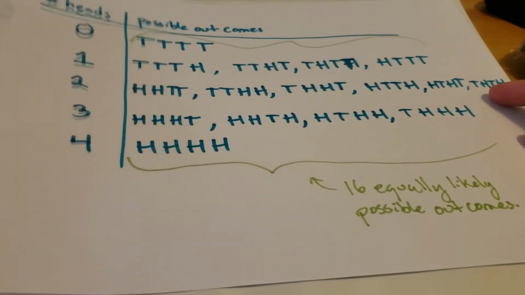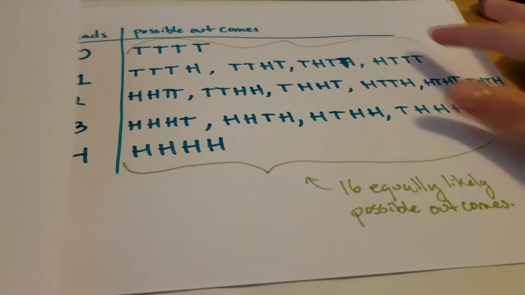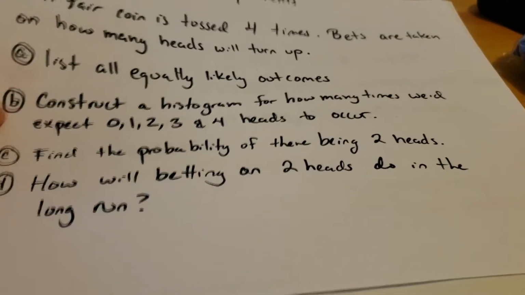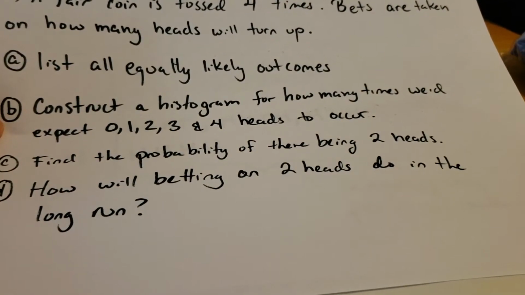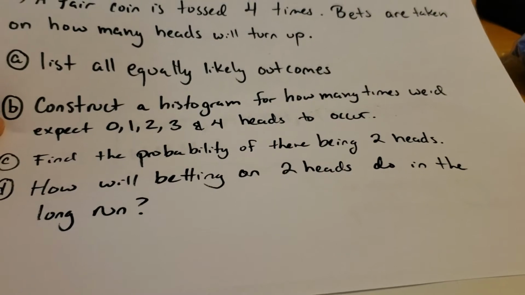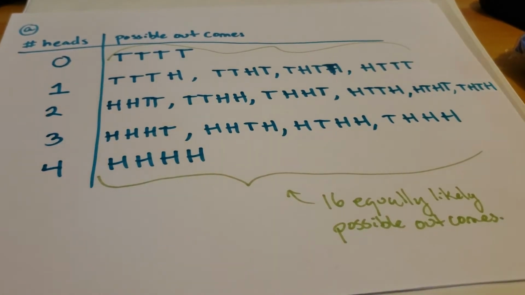So now let's go back to the question we had here. Part A was just asking us to list all of them, so that's everything in here. Now part B is asking us to construct a histogram for how many times we would expect 0, 1, 2, 3, and 4 heads to occur. So we're going to use the information that we have over here in order to do that.